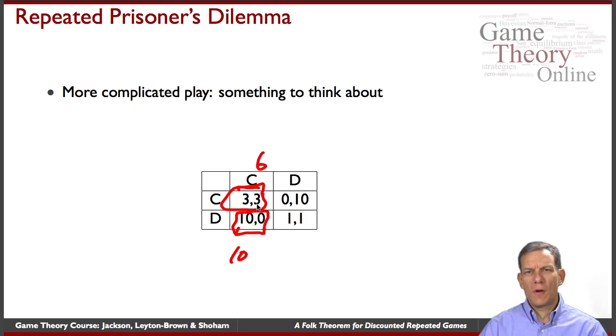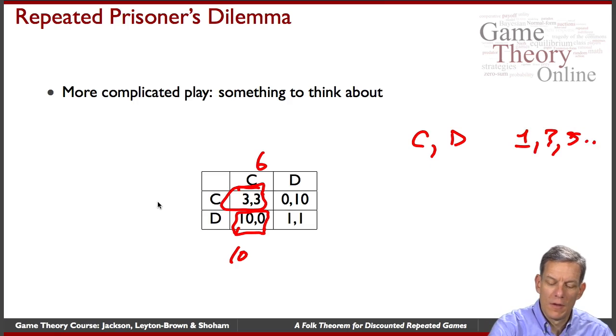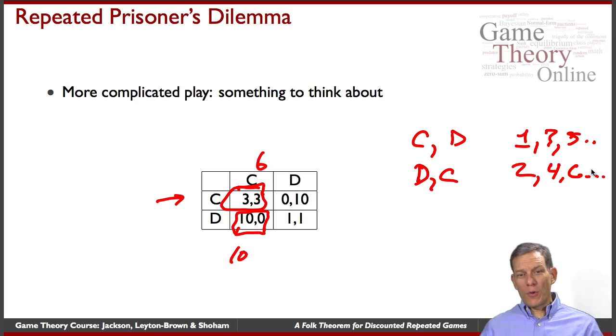Suppose they try and do the following. They say in odd periods, we'll play CD, right? So in periods 1, 3, 5, and so forth, we'll play cooperate by the first player, defect for the other. So the second player is going to get 10s in those periods. But then we'll reverse it in the even periods, right? So now, roughly on average, players are getting 5 each instead of 3 each, right?